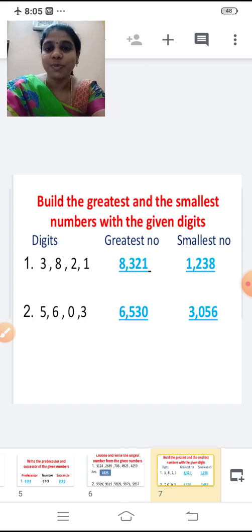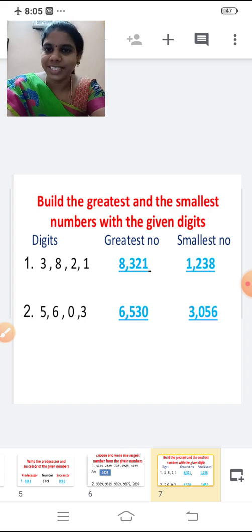Now tell me the smallest number that can be formed. Yes, you have to arrange the digits in the ascending order from the smallest digit to the biggest digit. Which is the smallest digit? Yes, 1, 2, 3, 8. 1,238 is the smallest number that can be formed using these digits. 3,821.